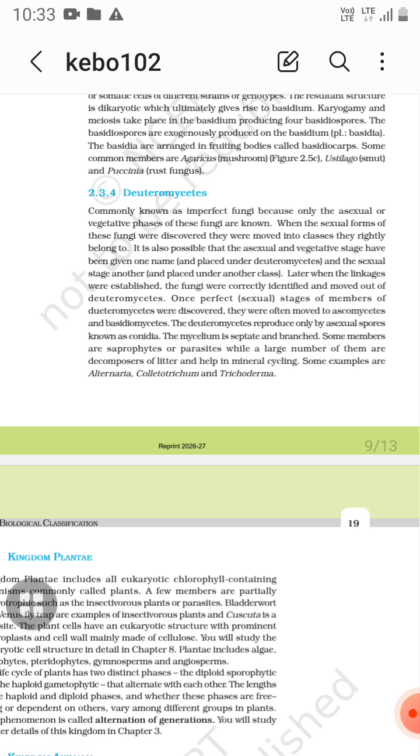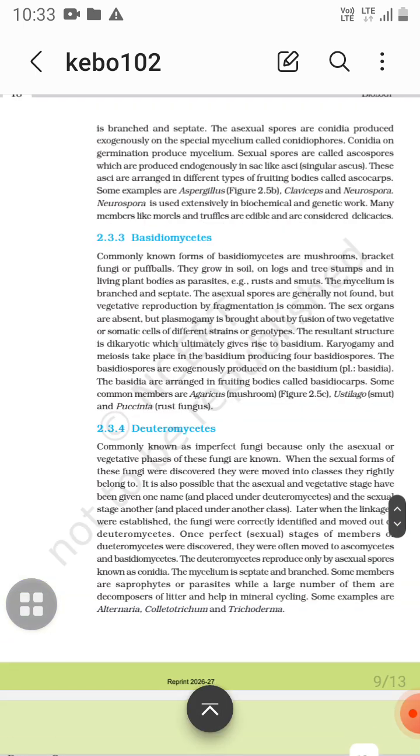ACT, Deuteromycetes, kind of long names, so you can remember that. So examples of Deuteromycetes, kind of long names like Colletotrichum, Trichoderma, Alternaria, kind of thing.